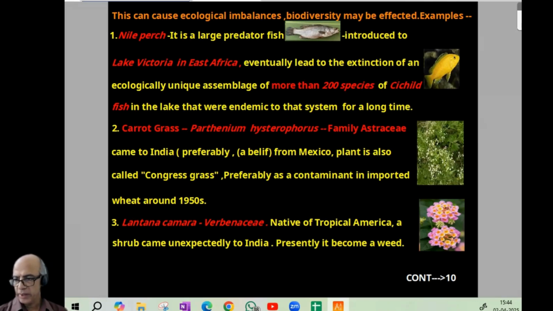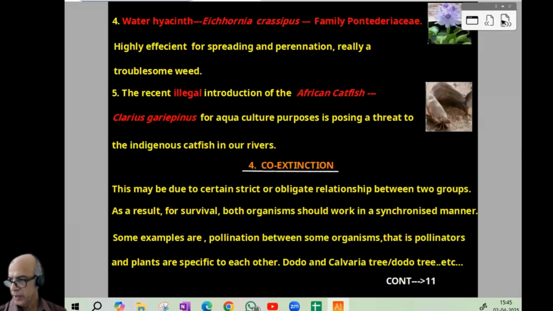Then carrot grass, Parthenium hysterophorus, family Asteraceae, believed to have come from Mexico, probably as a contaminant in imported wheat around the 1950s. Then Lantana camara, another weedy plant, came from tropical America. Then water hyacinth, the most noxious weed, Eichhornia crassipes, family Pontederiaceae. Then the recent illegal introduction of the African catfish, Clarias gariepinus. Local catfishes will be affected.